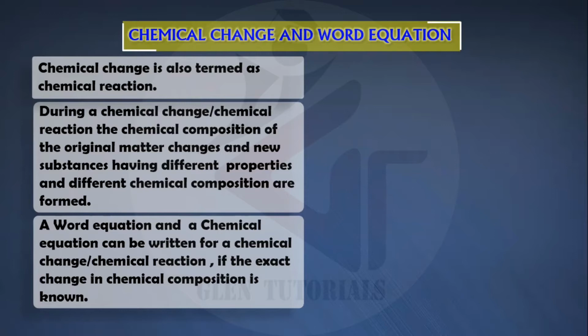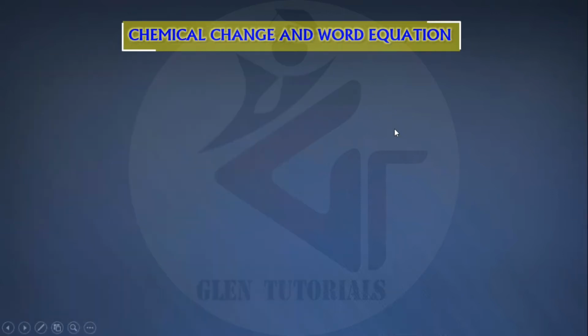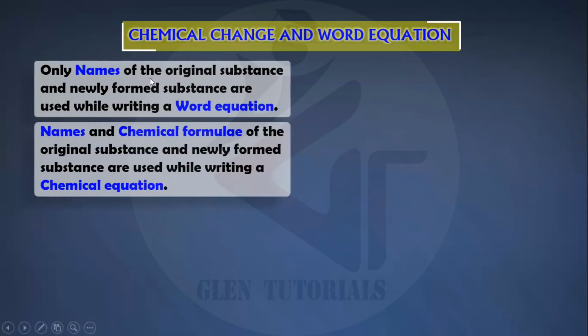The word equation and a chemical equation can be written for a chemical change if the exact change in chemical composition is known. तो क्या react होता है और क्या मिलता है as a product, if we know, we can write this in the form of an equation. How do we write it? Only names of the original substance and newly formed substance are used. So when writing a word equation, only the names are used. We don't write the chemical formula of it. Names and chemical formula of the original substance and newly formed substance are used while writing a chemical equation. So in a word equation only name is used, chemical equation में name भी use होता है and chemical formula of that substance भी use होता है.